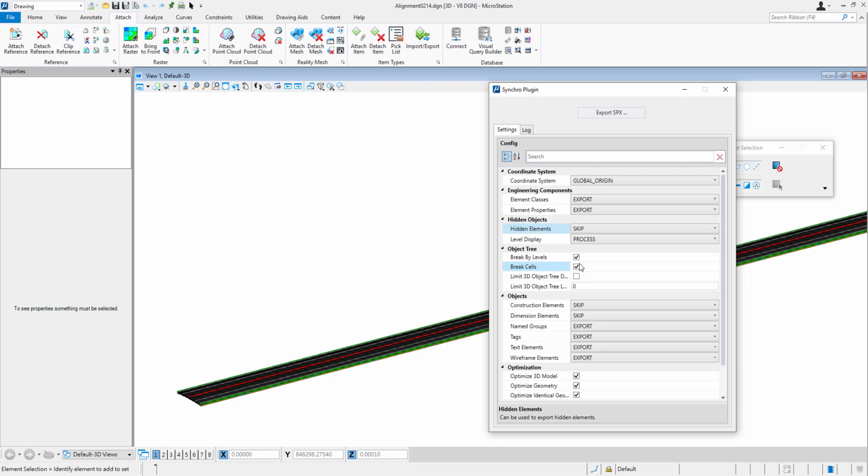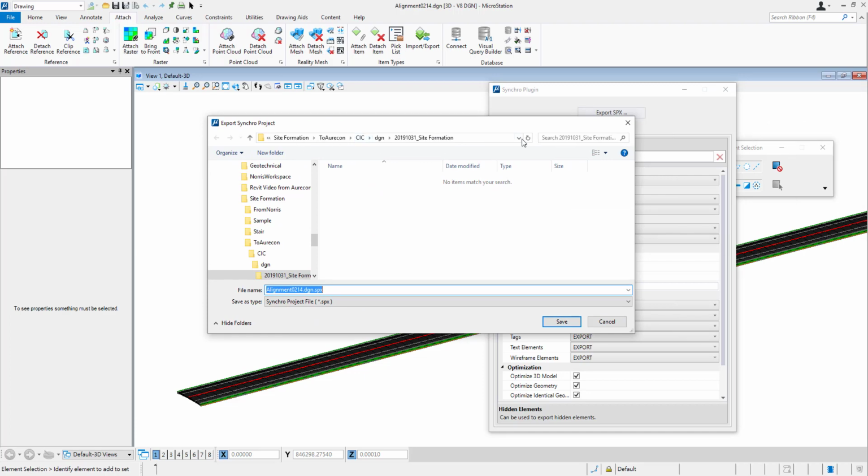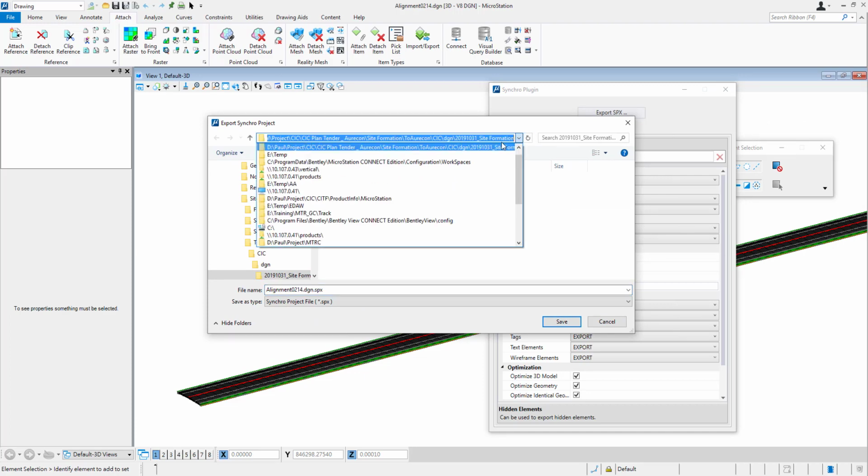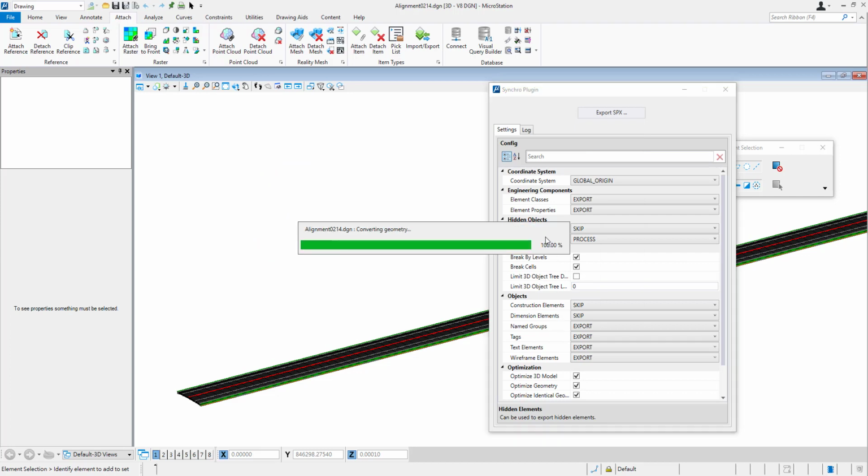Okay, I check them on, then I can export SPX. I can define the output directory and give the name of the export. The file format will be SPX. Then I can import that SPX back to Synchro Pro.